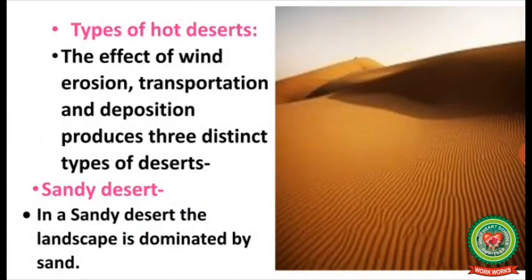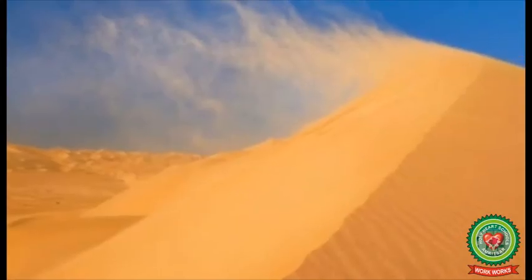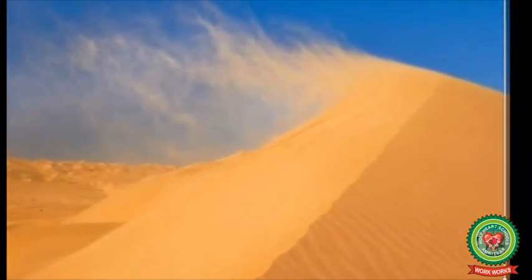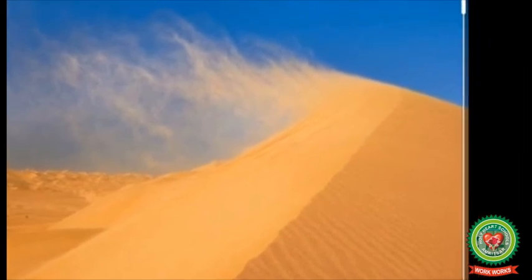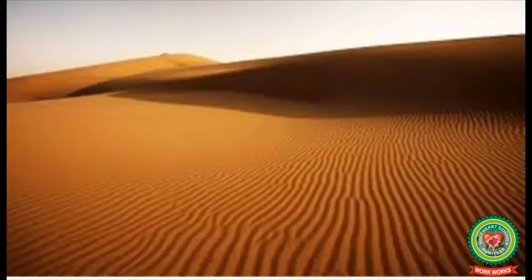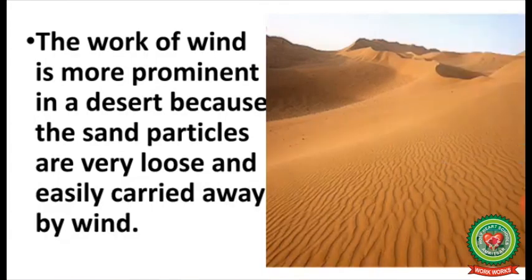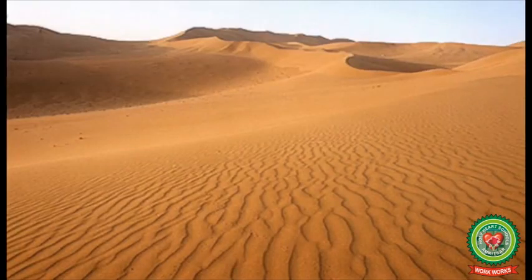Now let us study the types of hot deserts. The effect of wind erosion, transportation and deposition produces three distinct types of deserts. The first is sandy desert. In a sandy desert, the landscape is dominated by sand. The work of wind is more prominent in a desert because the sand particles are very loose as there is a lack of moisture and no trees to hold the soil firmly. So, the sand particles are easily carried away by wind.